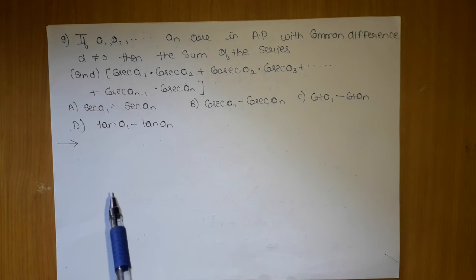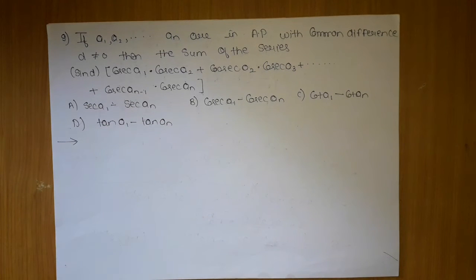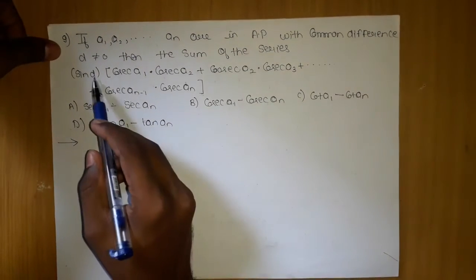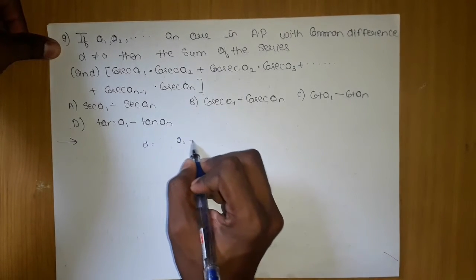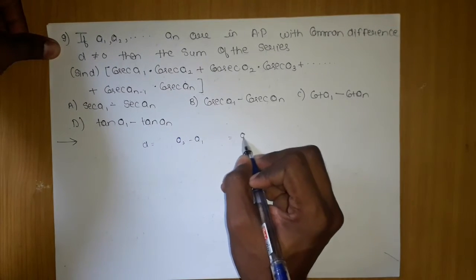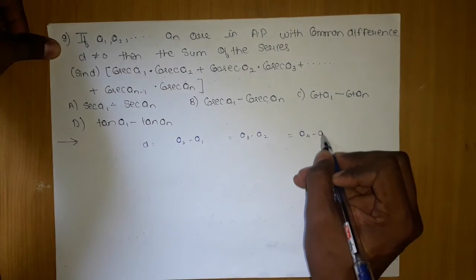Okay, the options are as follows: first, sec a1 minus sec an; second, cosec a1 minus cosec an; third, cot a1 minus cot an; fourth, tan a1 minus tan an. Now, how we are going to proceed is as follows. Here sin d is given. Since it is in AP, I can write d as a2 minus a1, as a3 minus a2, as a4 minus a3, and so on.